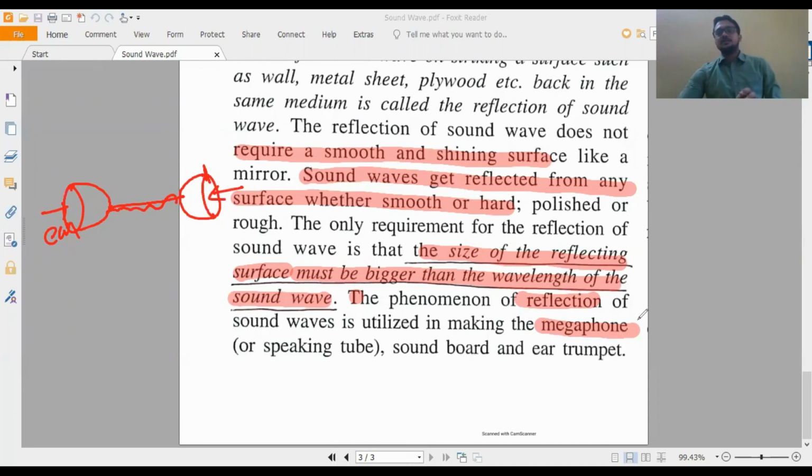So we have just seen the reflection of sound, the basic idea, and what kind of medium is required for sound reflection. For sound reflection, we do not need a smooth, shiny surface. If it is there, fine. If it is not there, if the surface is rough, not polished, or hard, sound waves will also reflect. The main point is that the size of the reflecting surface must be bigger than the wavelength of the sound wave.